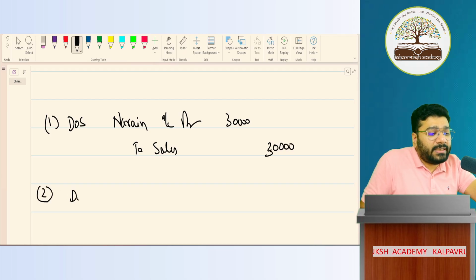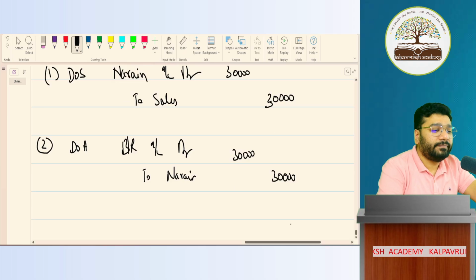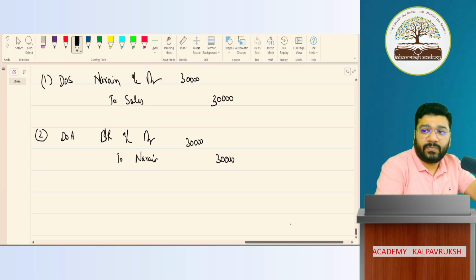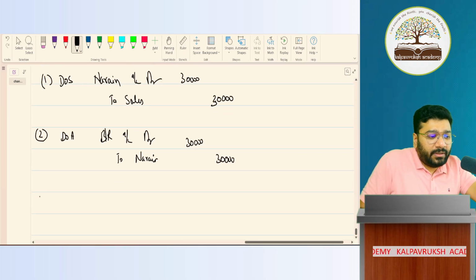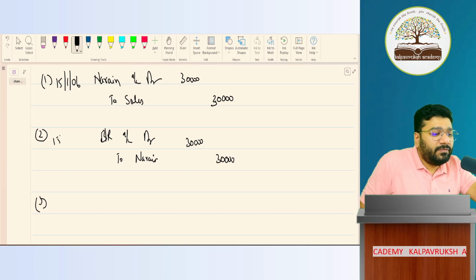Date of acceptance of bill. In that case, the entry is Bills Receivable account debit to Naren. How much? 30,000. Any difficulty so far? Then what happened, people? The bill is discounted. Now, can you put the dates here? First date is 15th January 2006, and this is 31st January 2006.